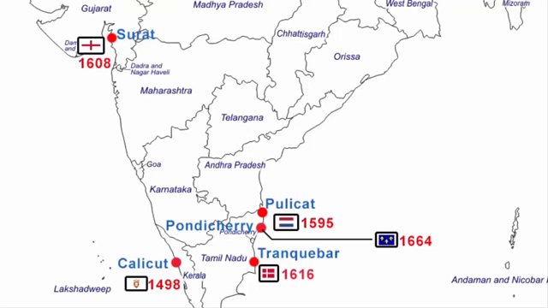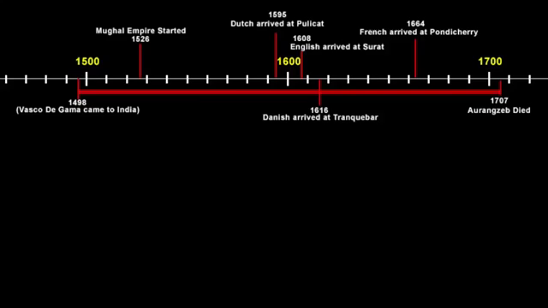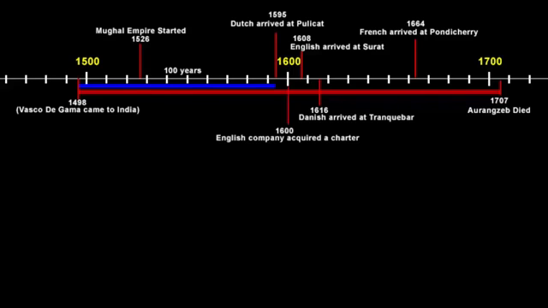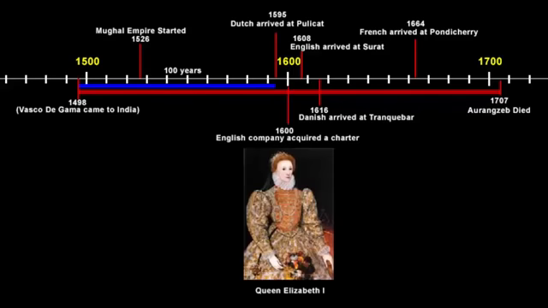So you see, everyone arrived at different locations. Since Portuguese came to India almost 100 years before any of the European traders, they had more number of trading posts compared to other European traders. Let's understand how the British arrived in India, because that's what we are interested in. So it all started in 1600. The English company acquired a charter from the then ruler of England, Queen Elizabeth I.